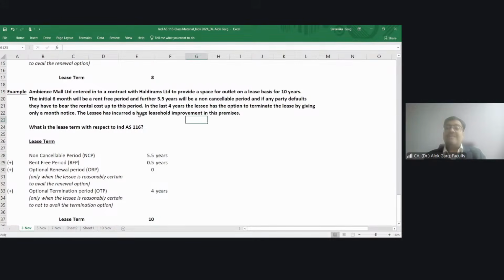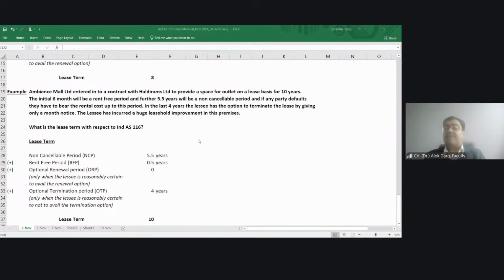However, the lessee has incurred a huge leasehold improvement in this premises. While lessee has an option, the total contract is 10 years. 6 years is rent-free and non-cancelable period. In the last 4 years, the lessee can terminate the lease. But tell me, whether there is a reasonable certainty that lessee is not going to avail the termination option? Yes or no?